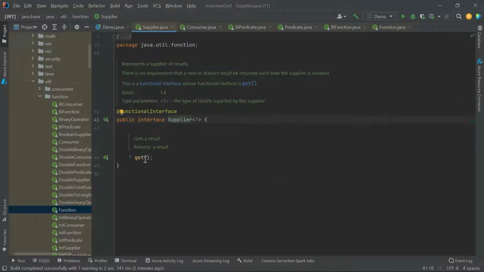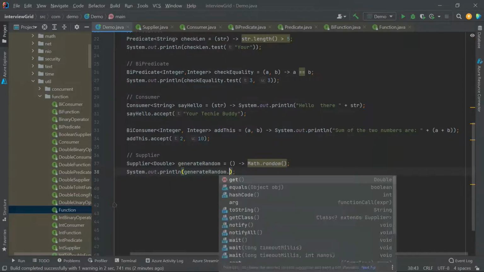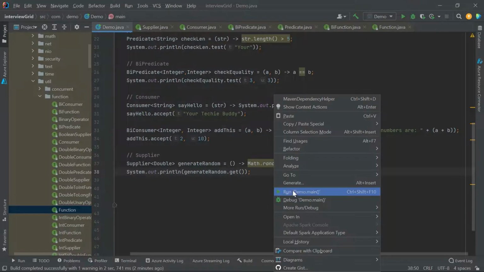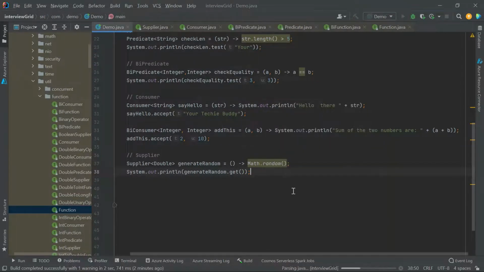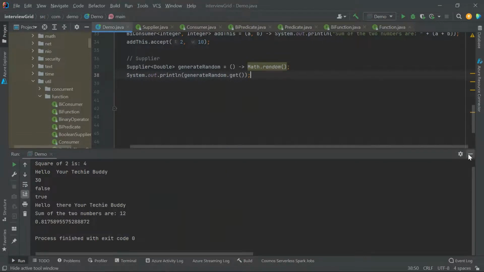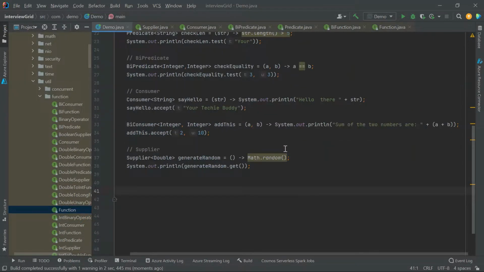So if you see Supplier, we are expecting only the return type. If you see the signature of this, it is accepting nothing. It will just give us the result, the type. So we have to specify the return type, which is Double. Now if I do sout gen, to call the method we have get. Now if I run this, yes, it gives me a random number, right? So this is all about Supplier. It takes nothing but gives us the output.